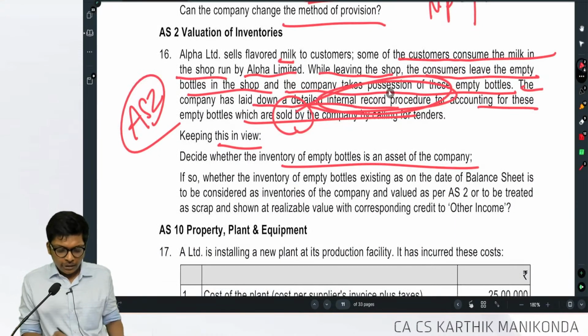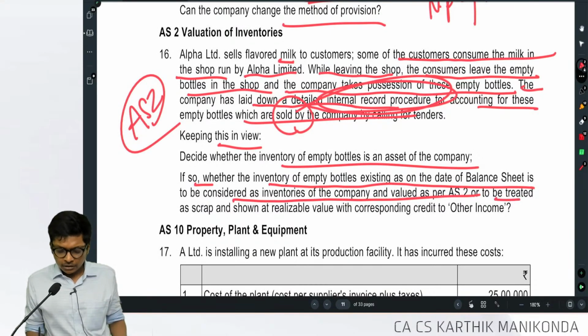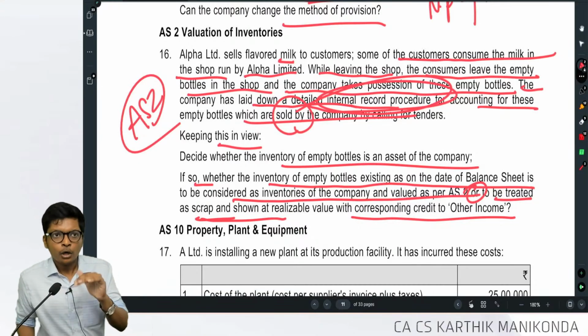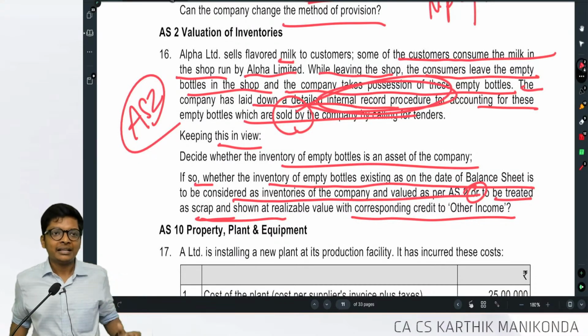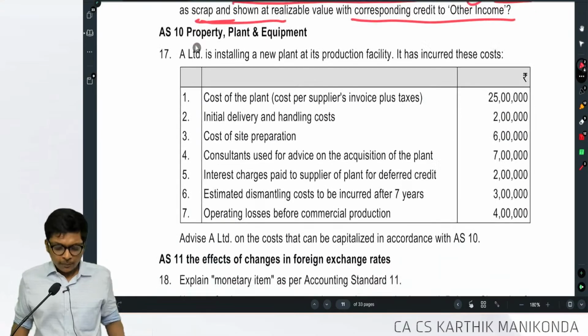It's an inventory bottle. So, whether inventory of empty bottles existing at the balance sheet date is considered as inventory? Yes, and not treated as scrap corresponding to other income. No, it is treated as inventory. Whatever income comes, you will put it in the revenue. Okay. Next, property, plant, equipment.